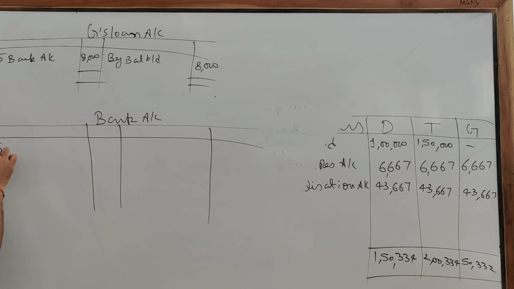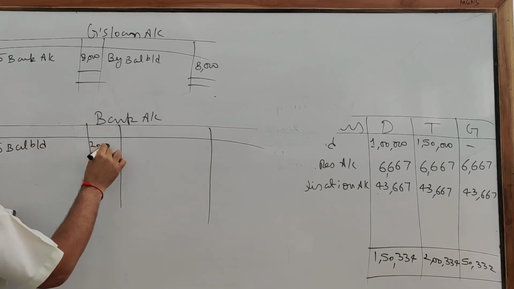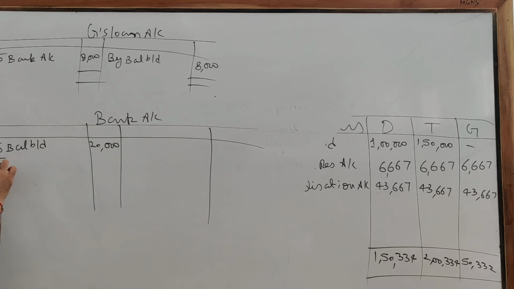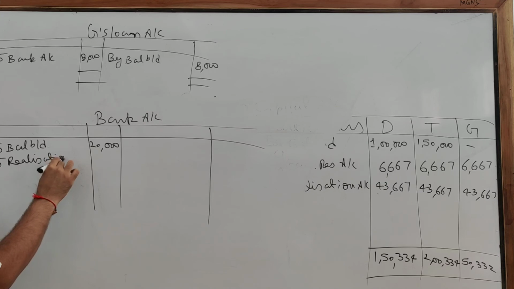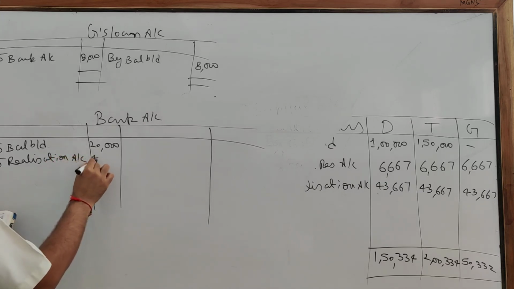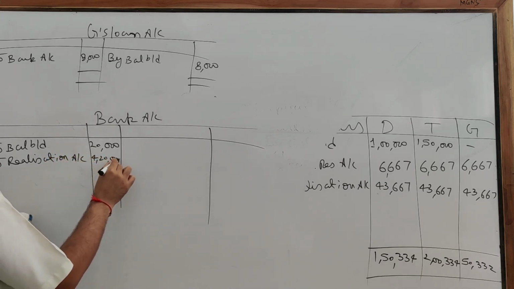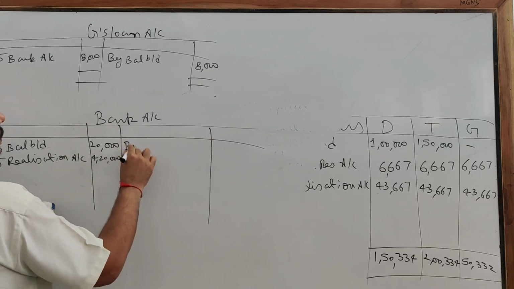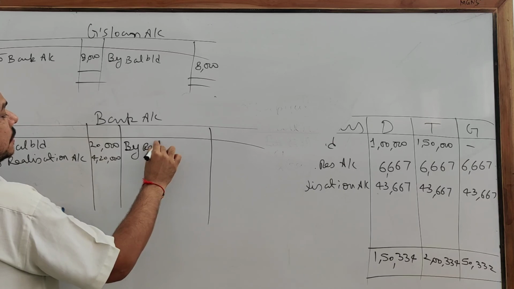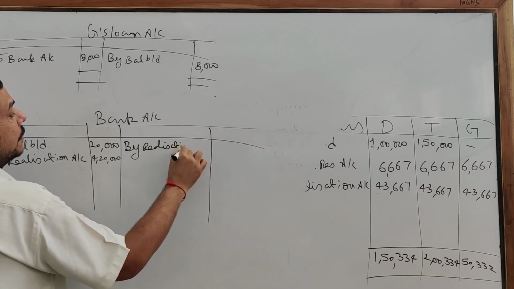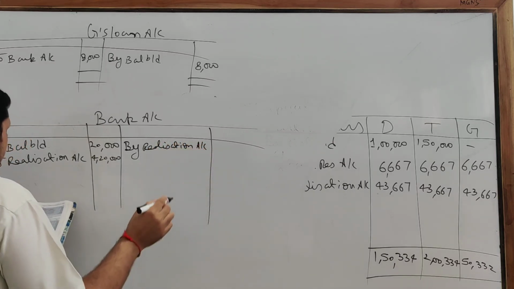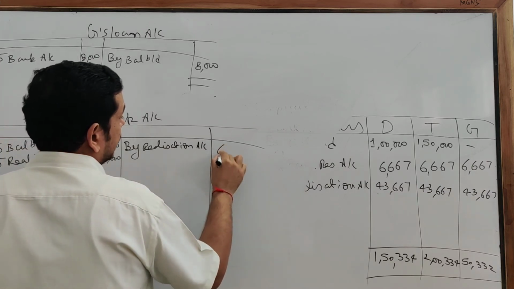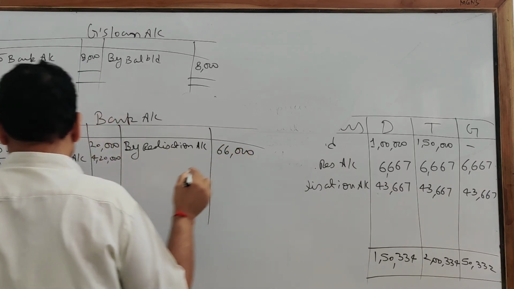See, the opening balance of the bank is, right, to balance BD 20,000. Then to realization, assets realized 4,20,000. By realization, we have made payment to the liabilities, that is 66,000.